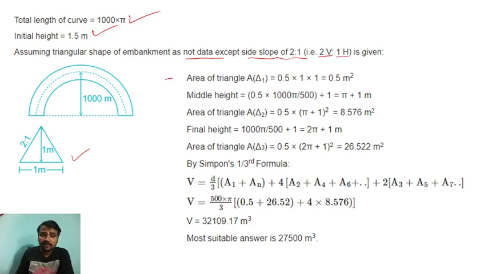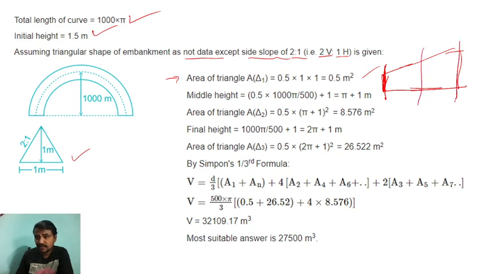Let me now show the first point. First we have to calculate the area of this triangle. What is the area of this triangle? That is half into base into height, right? So base is 1 and height is also 1, so 0.5 meter square. So what is the middle height, right? So this is the initial height, this is the initial area, this is the middle area and this is the final area, right?